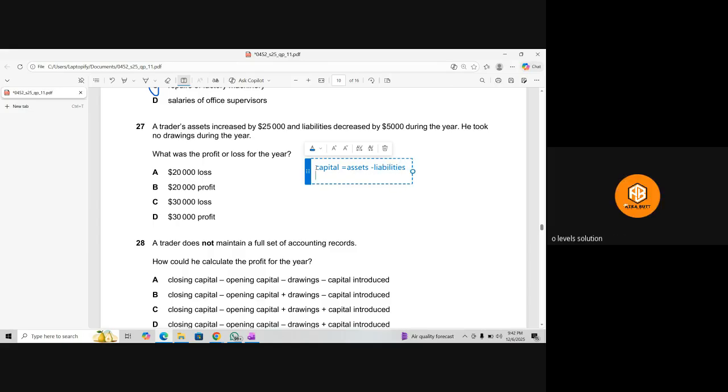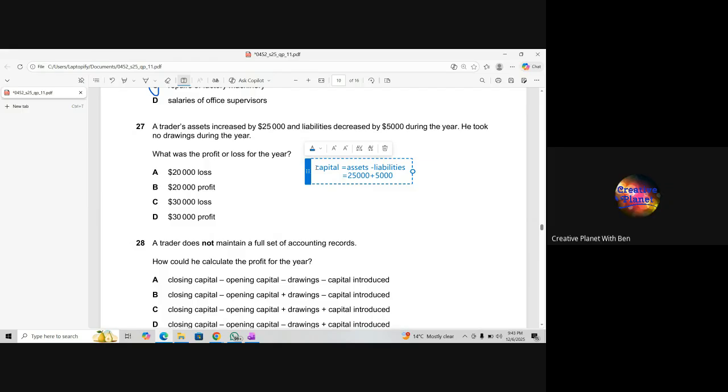Okay. So capital we don't know. Assets increased by 25,000. Okay. So 25,000 minus liabilities 5,000. It has increased with 5,000. Okay, no, it has decreased with 5,000. So if it has decreased with 5,000, it means that it will be increasing the capital. So that's why this will be in the plus. Why would it be plus? Because the liability has decreased. So if the liability is decreasing, the capital will increase.